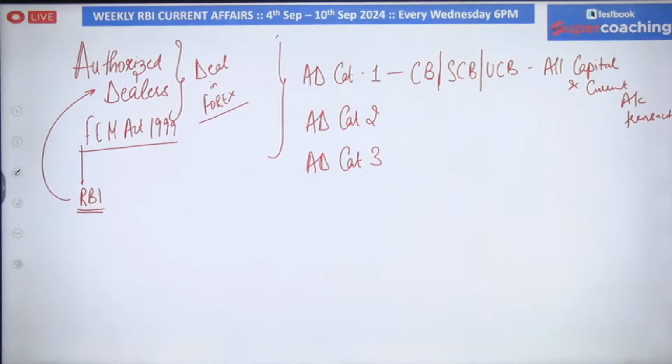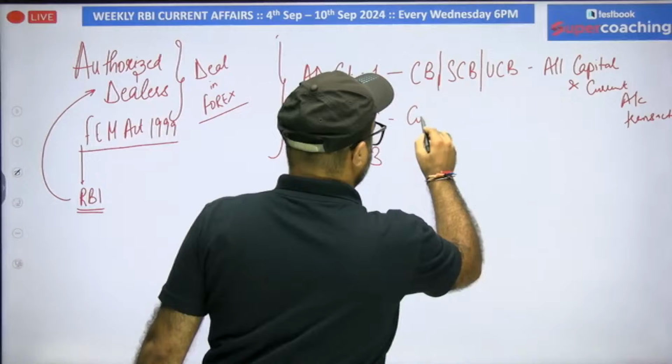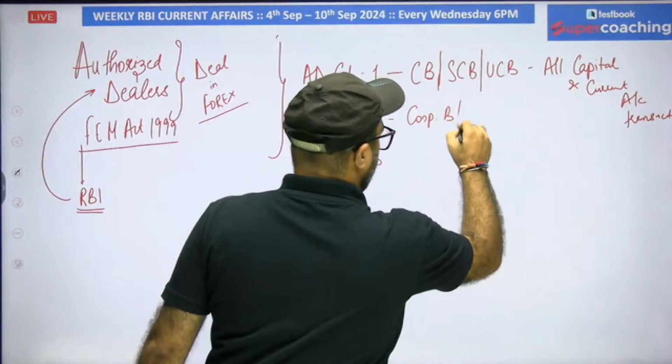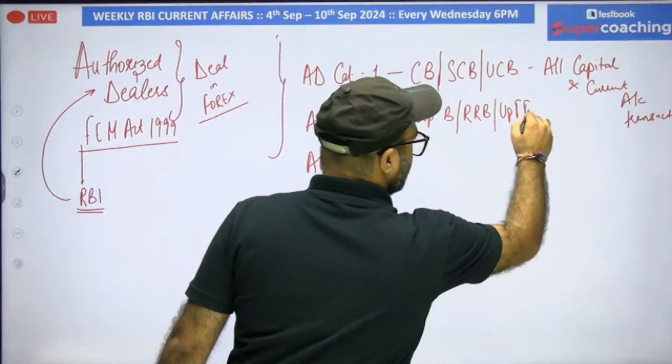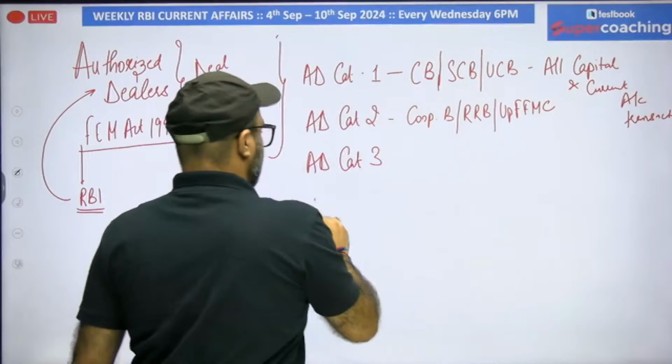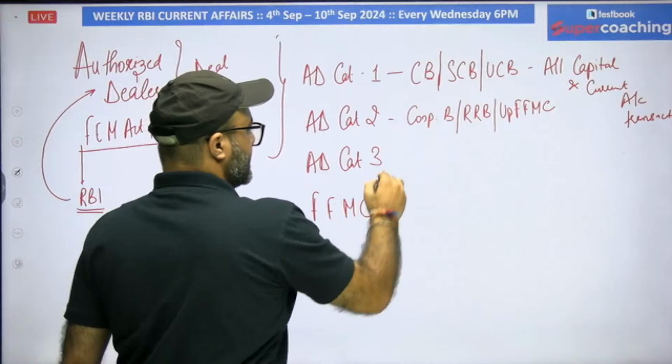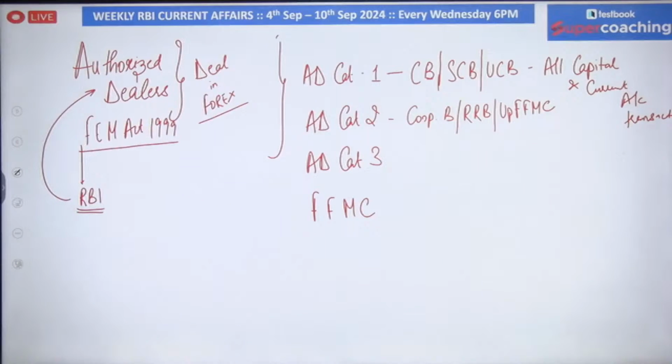Moving on to the next point, the next one we have is authorized dealer category 2. The upgraded full-fledged money changers, along with the cooperative banks and the RRBs, and the upgraded fourth category, that is FFMC, full-fledged money changers, are given the title of authorized dealer category 2.